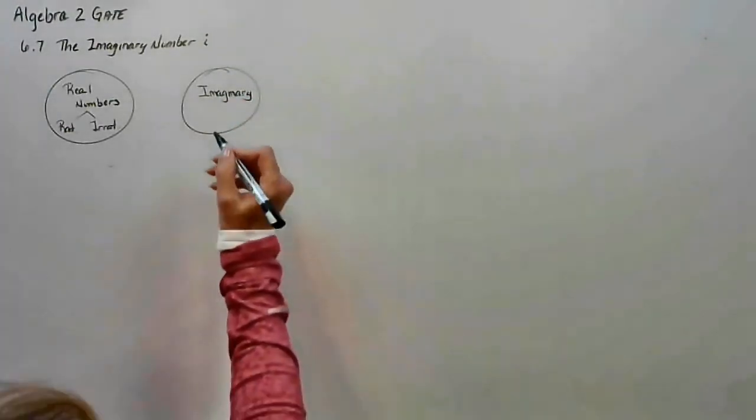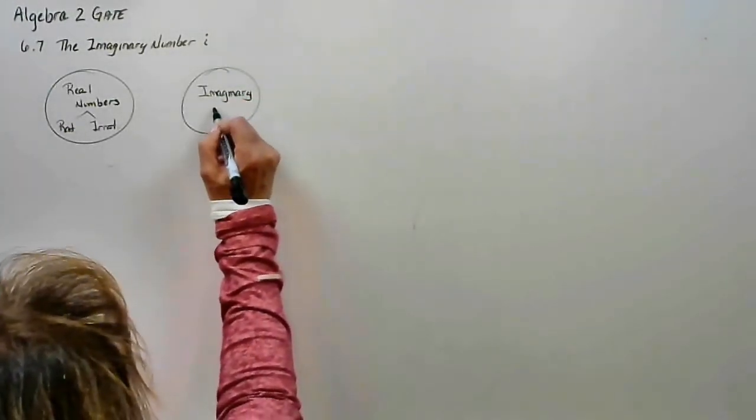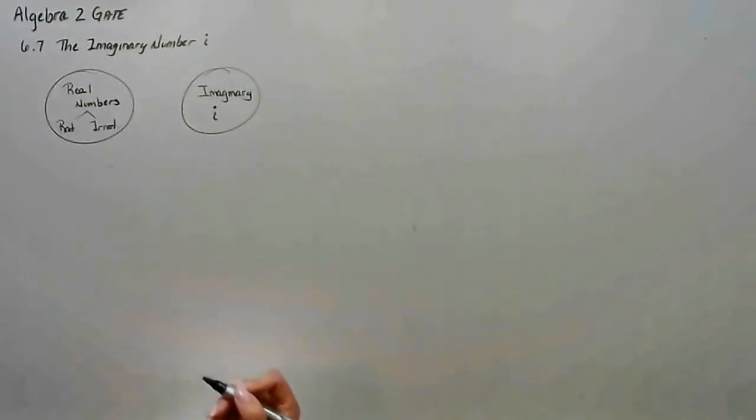And for the imaginary numbers, we use an italics i. So try not to use a straight i. Try to make it a little italics, kind of like a number 2 with a dot over it. And here we go. I'm going to give you the definition of an imaginary number.